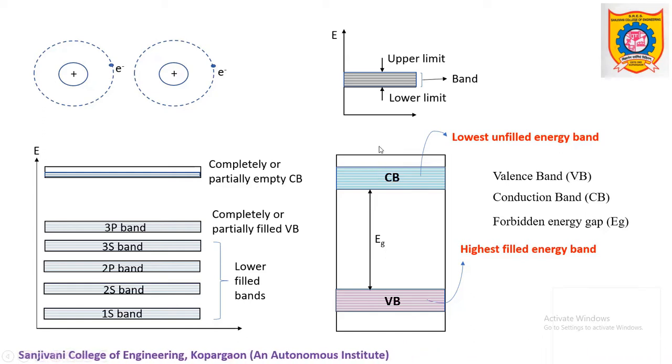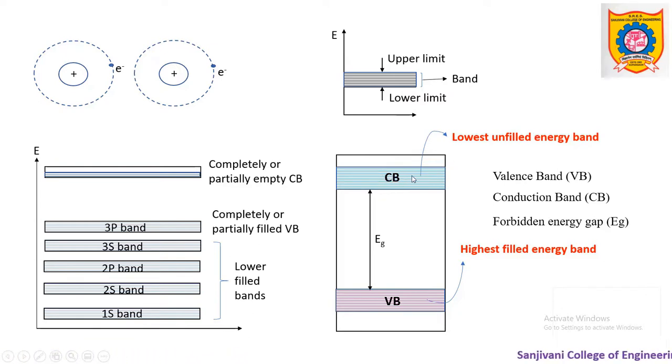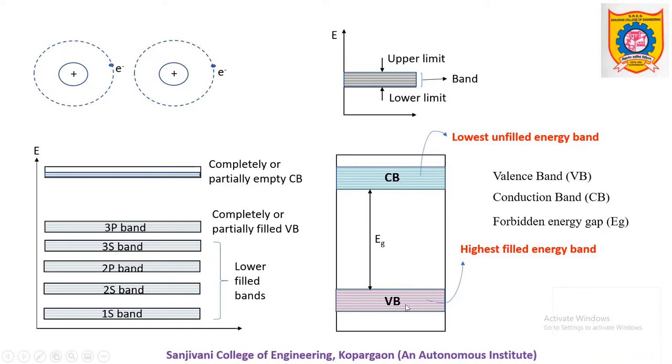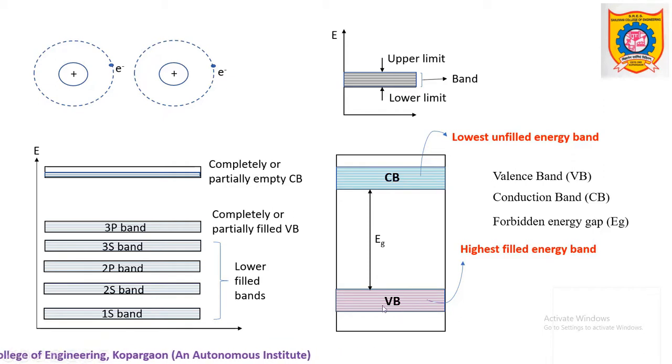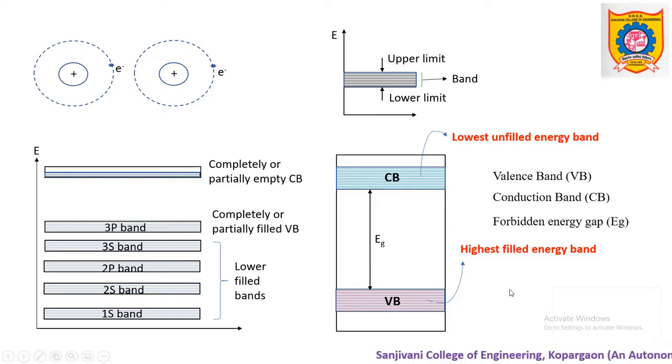They are completely unfilled. That means it is only the conduction band which is the lowest unfilled band. In other words, no energy band below this conduction band will be completely empty. That's why this valence band is defined as completely filled or partially filled, not completely empty. So this is the concept of valence band and conduction band.